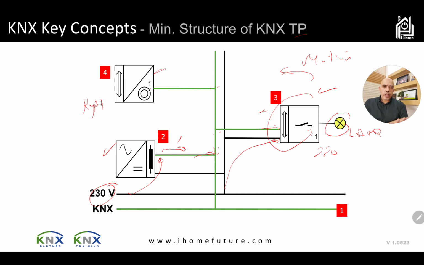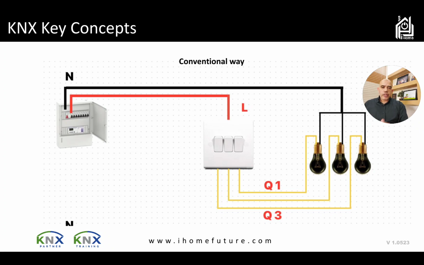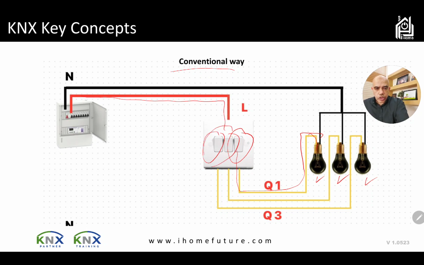In your KNX system you'll have at least one power supply for each line. So let's take a look at the normal way we have in our houses. This is a conventional way, and the conventional way is very simple. Here the loads, the lamps, are directly connected with the switches. So the cable is going from the switch to the lamp. This is the line from the AC going through the switches, and from the switches to the lamps. If I close the circuit here by putting the switch on, the circuit is closed, then the lamp will be on. If I keep the switch off, then the lamp will go off. Very simple.